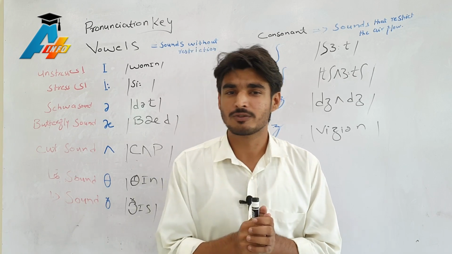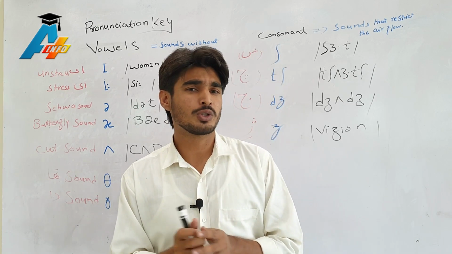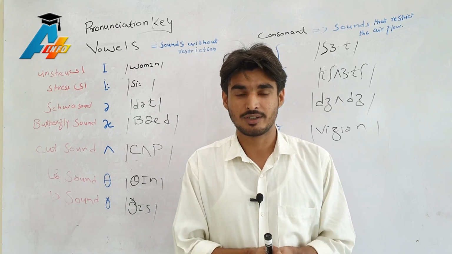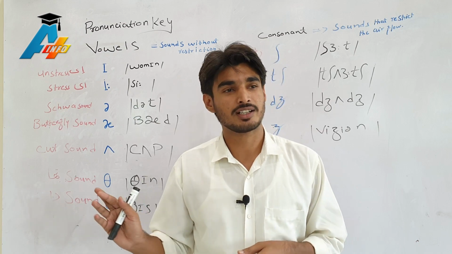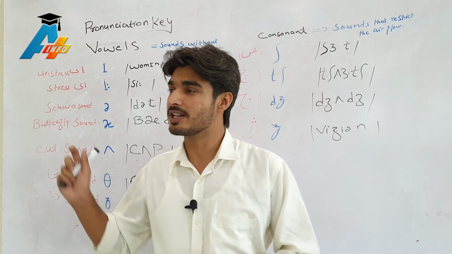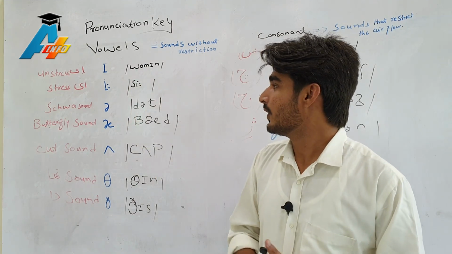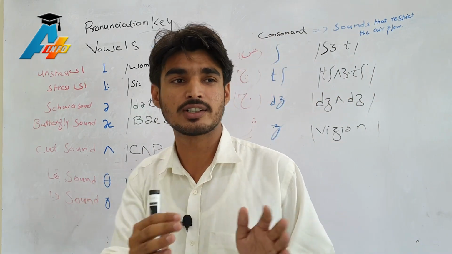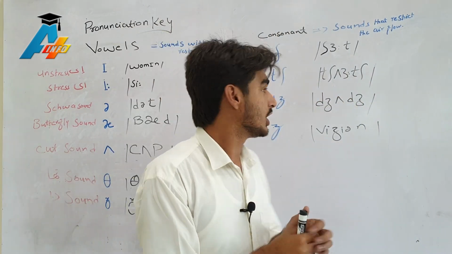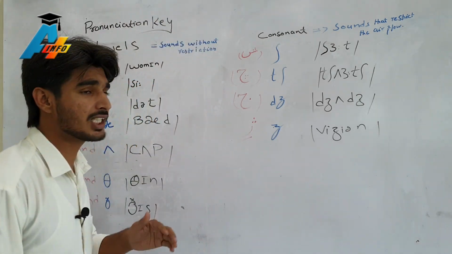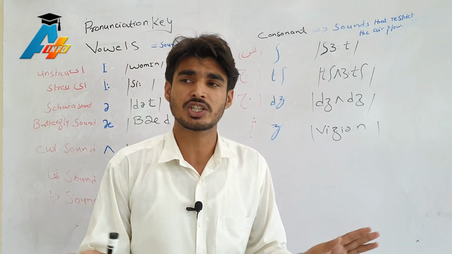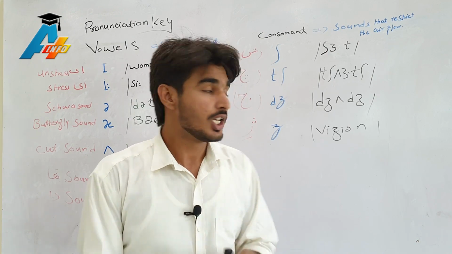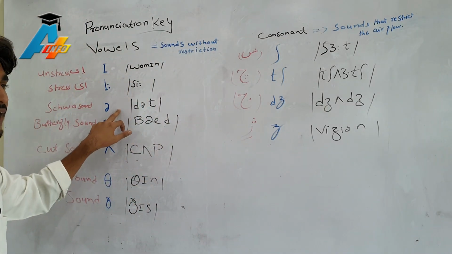Actually, I have been studying for 1 year and many students don't know the exact pronunciations of the words. That's a big fault for our students. So today I thought that I should have a lecture on the vowels and consonants. I have given the list of vowels and consonants, not the whole list, but a short list. We will first talk about the vowels, the sounds that are produced without restriction. There are no restrictions in the sounds when we are uttering vowels. So there is a short list of vowels I have mentioned there.